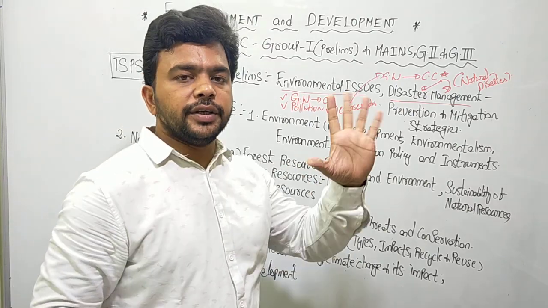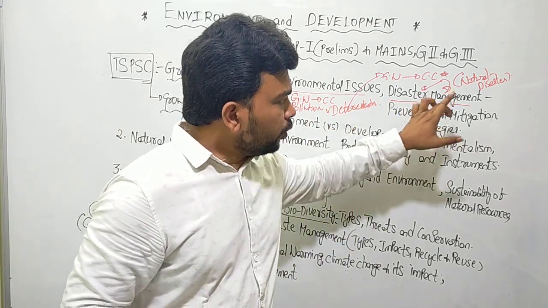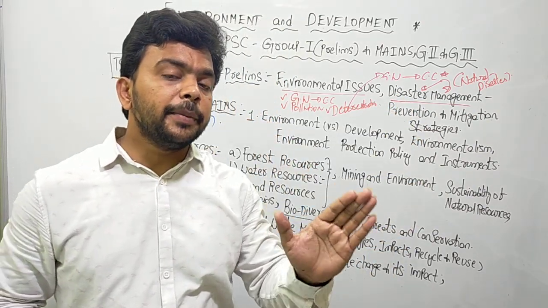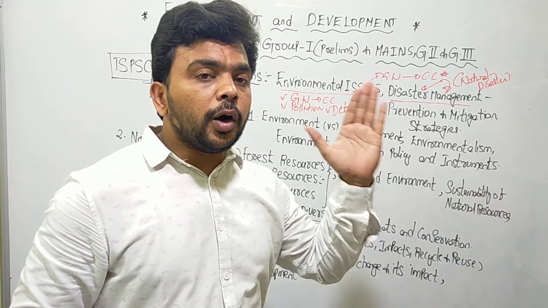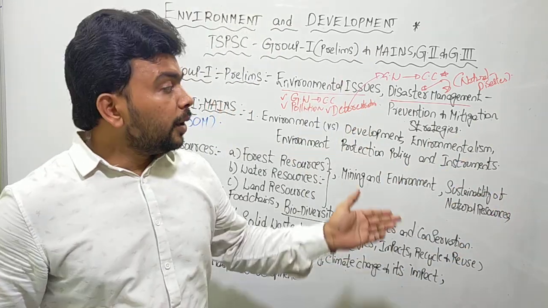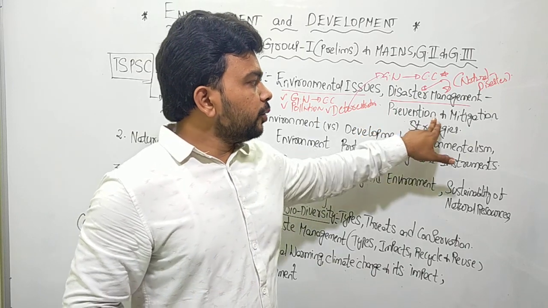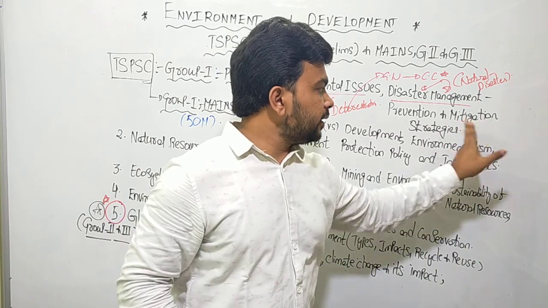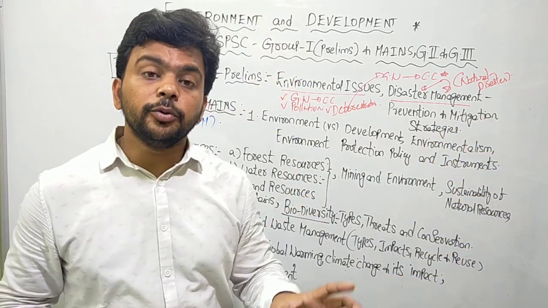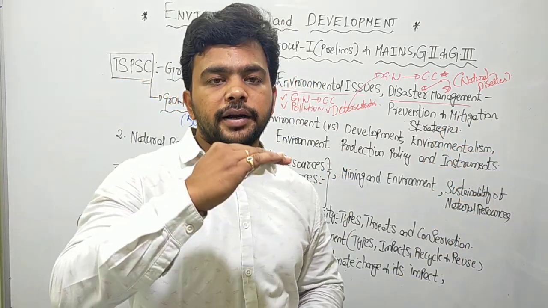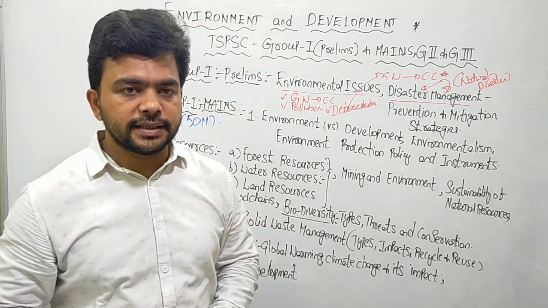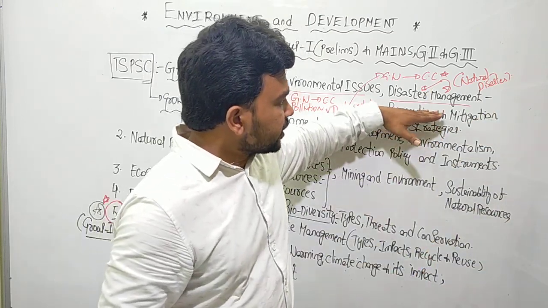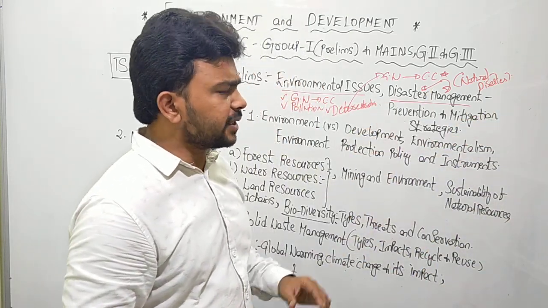For example, understand here very clearly. You need to know what type of disasters will happen in a particular place, how you should manage those disasters, what steps you should take to prevent them, and what steps you should take to mitigate their impacts. To mitigate means to lessen the burden or the impact of those disasters. And for this, what are the various strategies we have? As part of disaster management, you will understand various topics.